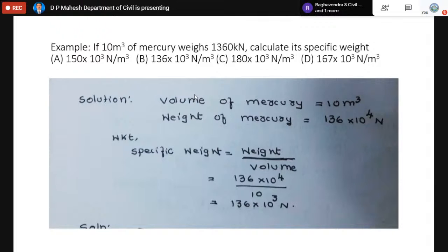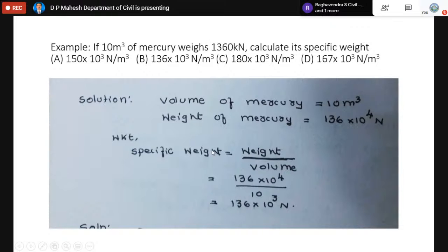When it comes to density, we always express both mass and weight per unit volume. Unit volume means for each cubic meter, what is the corresponding weight or what is the corresponding mass. They are called weight density or mass density. Similarly, in the present problem, the volume of the mercury is given as 10 cubic meter. And out of the 10 cubic meter, its weight is 136 into 10 to the power 4 Newton.